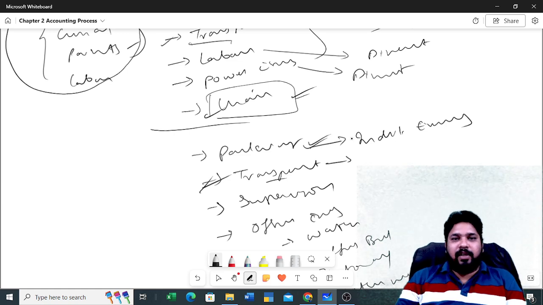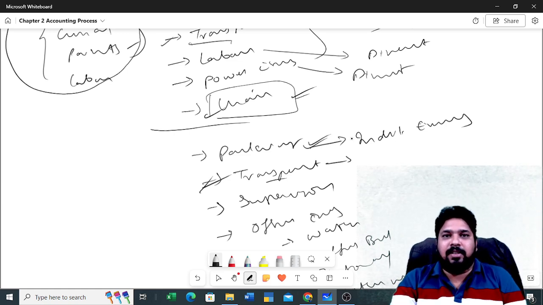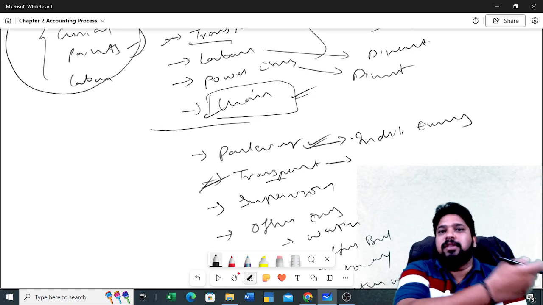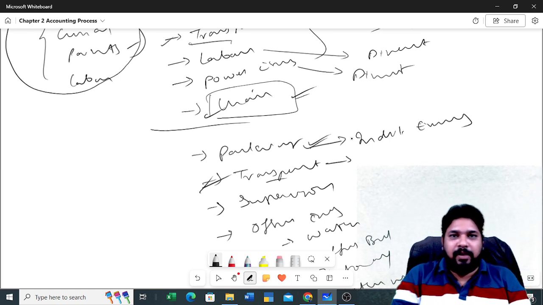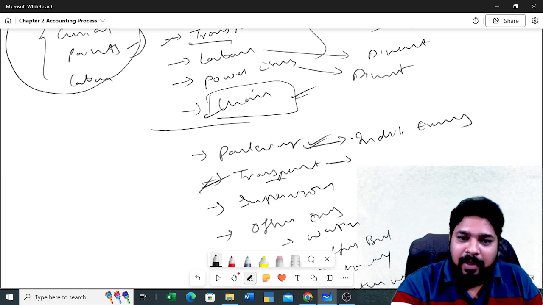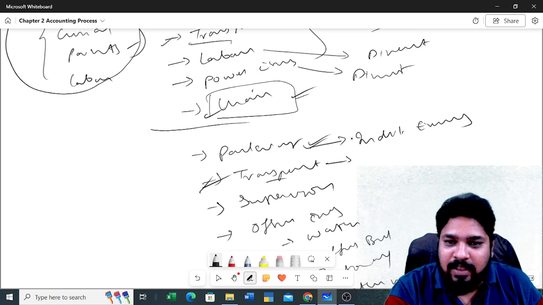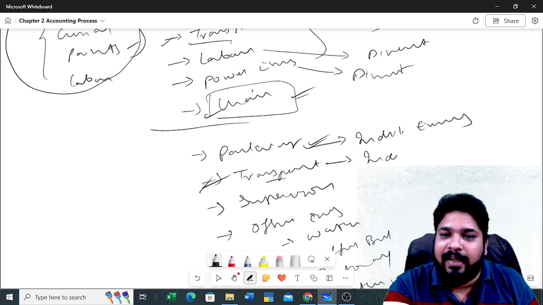Suppose you buy any TV in the shop, what happens? If there is a free delivery, the shop person will send it to you, or if there is no free delivery, you will bring your TV to your home. Clear or not? That depends upon the offer, right? So here the transportation cost, if there is a transportation cost, it will be indirect expense.